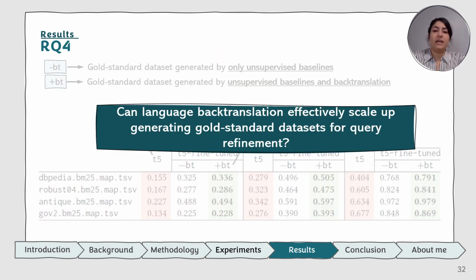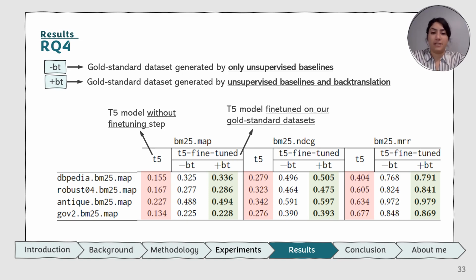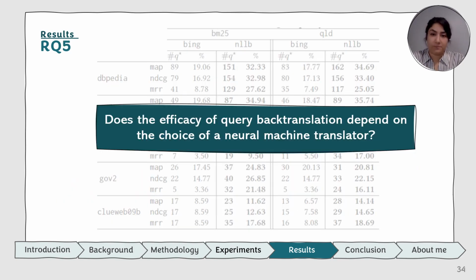Here now we're going to see how effective our gold standard datasets are for supervised methods. Here we have two different versions of T5. One of them is without fine-tuning, the other two are fine-tuned on our dataset. One is fine-tuned on our dataset with back translated queries, and the other one is trained on our gold standard dataset without back translated queries. As we assumed, the one that is trained on back translated versions outperforms the others, and the poorest performance belongs to the T5 without fine-tuning.